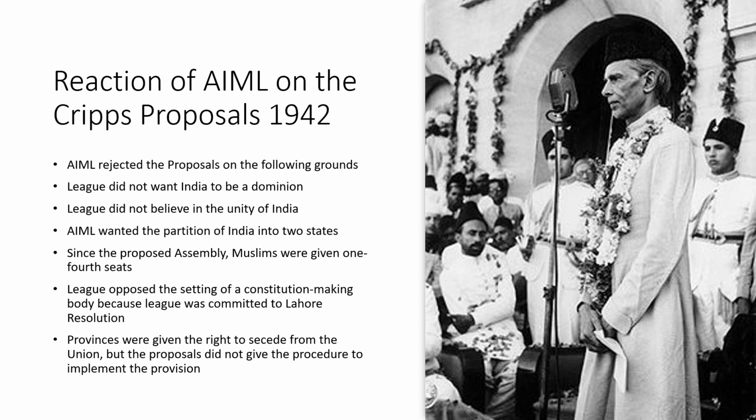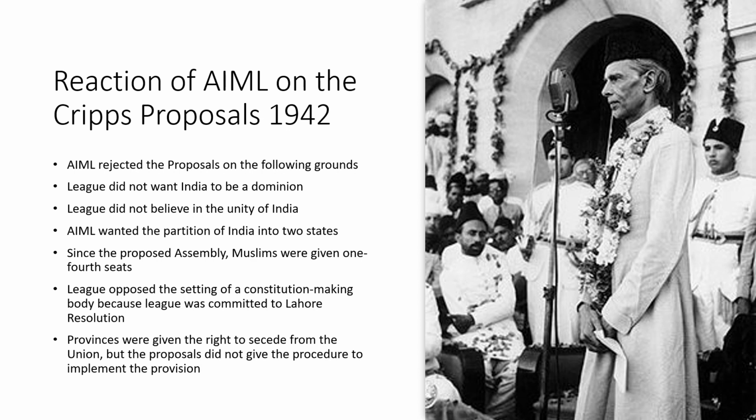The League wanted one-third of the seats for the Muslims of India, but the proposals did not accept this demand, and said that there would be one-fourth of the seats. Now here, students, try to understand one thing: why was the Muslim League not happy with one-fourth of the seats in the assembly? There is a technical reason behind this.